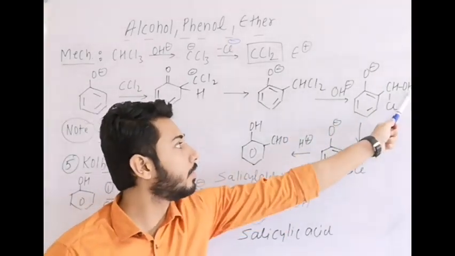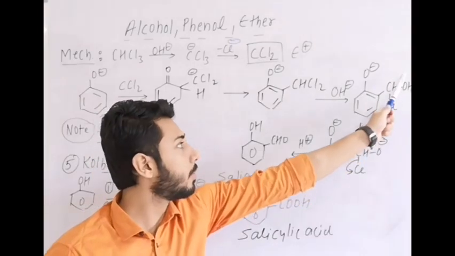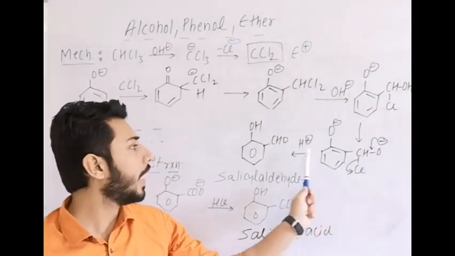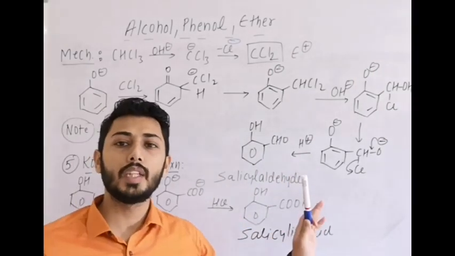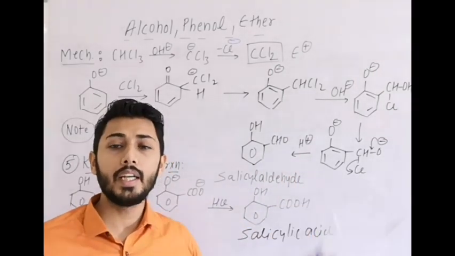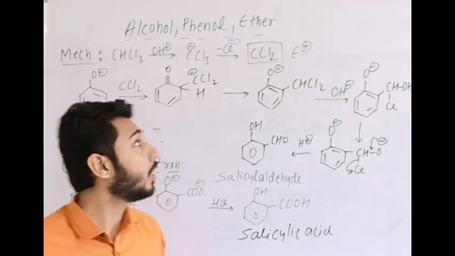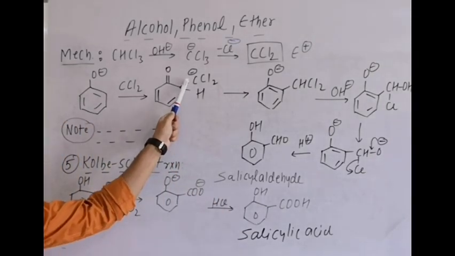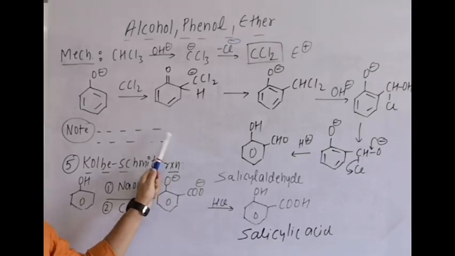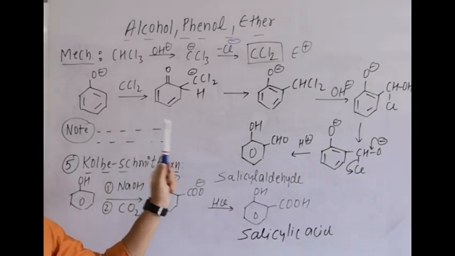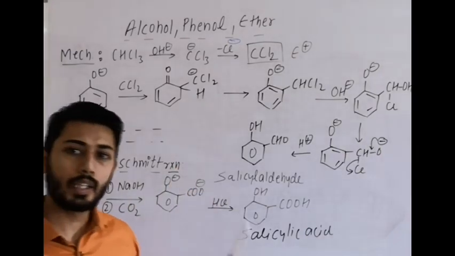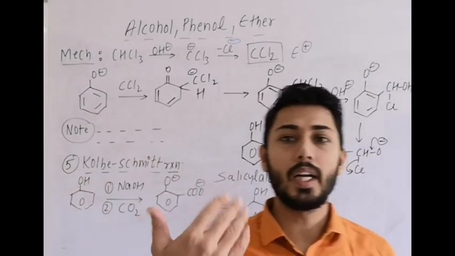Then in alkaline medium, this H plus leaves. When this H plus leaves, this minus here forms a double bond, the leaving group departs, and then acidification. Finally we get salicylaldehyde. Both products are possible. Here we have done ortho attack. It is also possible to attack at the para position. Why? Because O minus is a strong electron donating group, it is an activating group, and activating groups are ortho para directing.